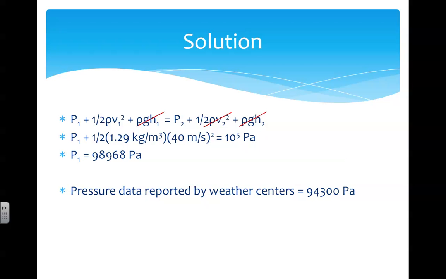In reality, the pressure data reported by weather centers for Hurricane Sandy was 94,300 pascals. Why do you think the actual pressures measured were less than the theoretical pressure that we just calculated? Remember, we are assuming that the air acts as an ideal fluid, which is incompressible and moves with no internal friction. We know this is not how real fluids behave, so this explains why the actual pressure was lower than our calculated value.